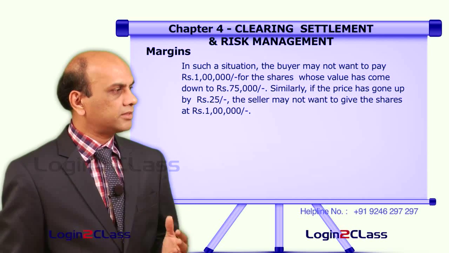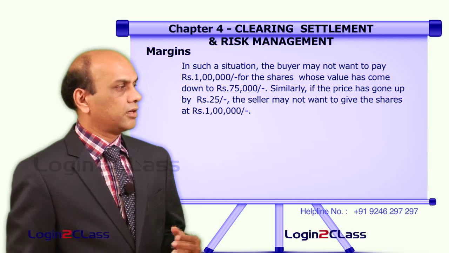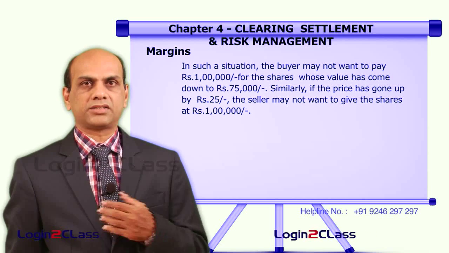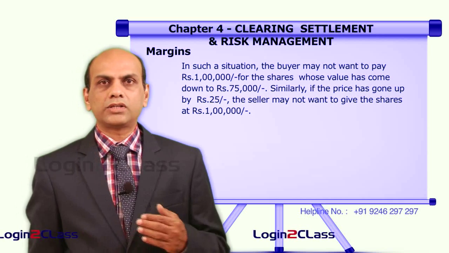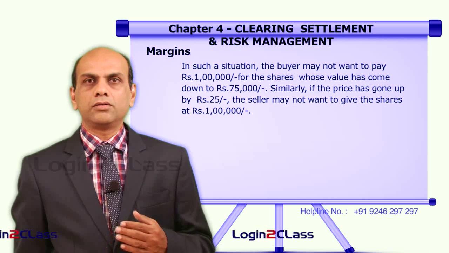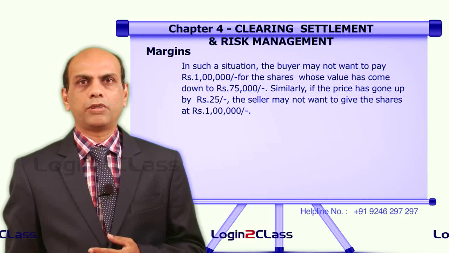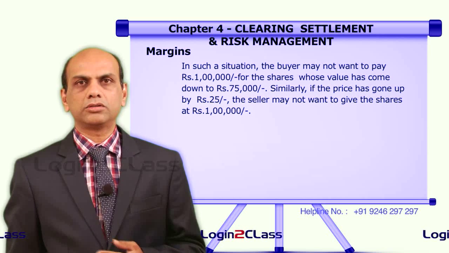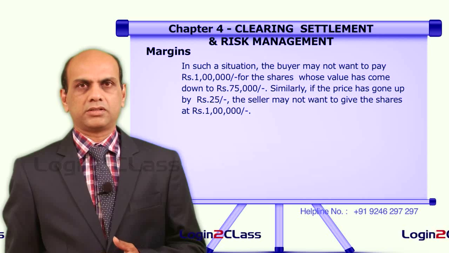Similarly, if the price has gone up by 25 rupees, the seller may not want to give the shares at 100 rupees. So the seller who has sold today at 100 rupees would feel that he is making a loss by selling at a lower price because the closing price has been 125 rupees.